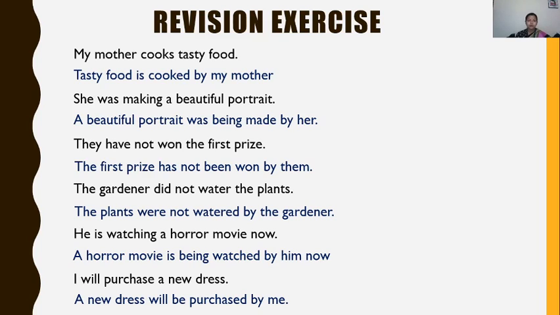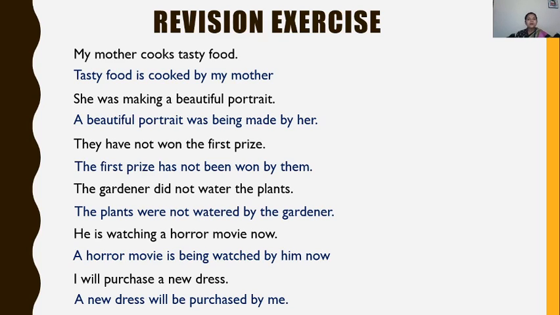Third sentence is in present perfect tense, so I have used has not been, as it was a negative sentence, that's why not is used. Okay, now the fourth sentence is in simple past tense, so I have used were not. Fine.